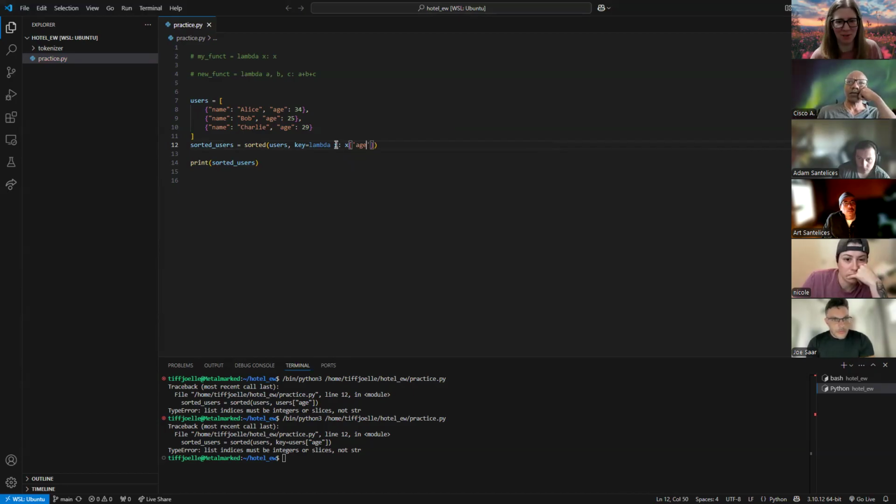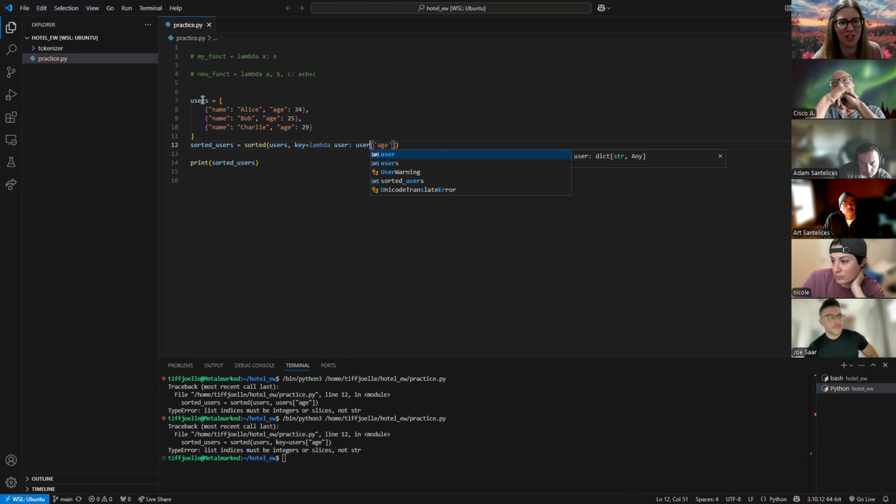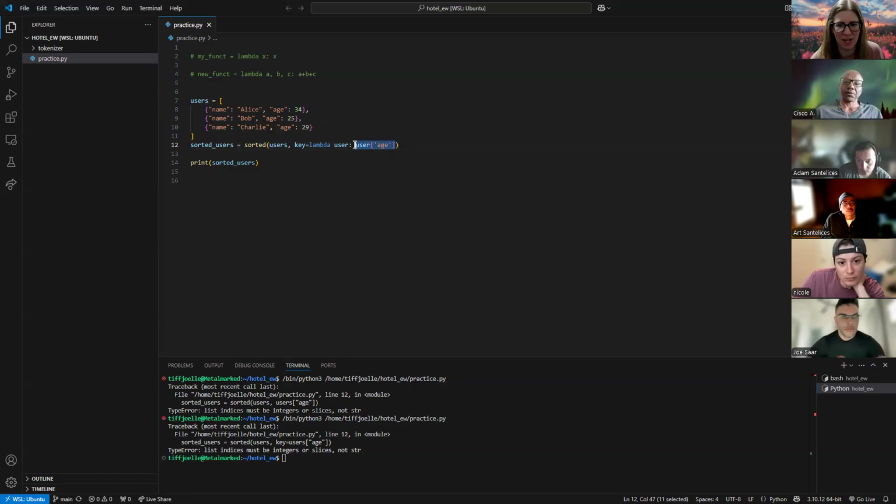Right. So I'm going to make this even more meaningful, because x, I don't know what x means. I know I use it for examples, but let's get in the habit of making meaningful variable names so that when somebody comes in afterwards and looks at this, they're not like, what the heck is x? This is user. So each user in this list of users, we're going to grab this age value. And that is a lambda expression because we are passing in this dictionary.